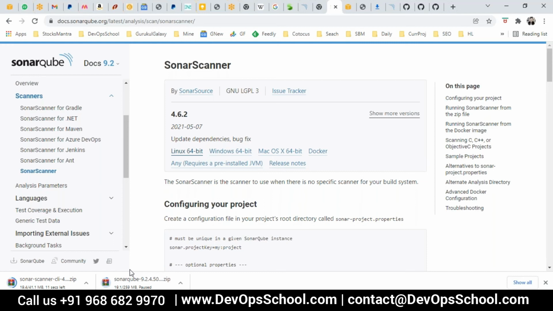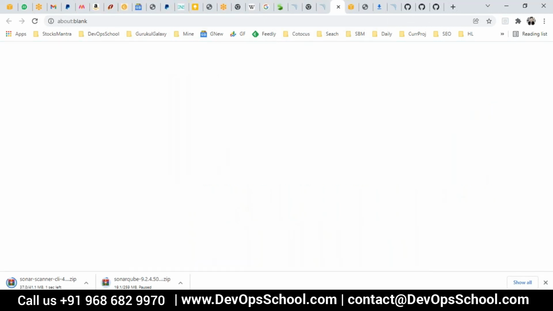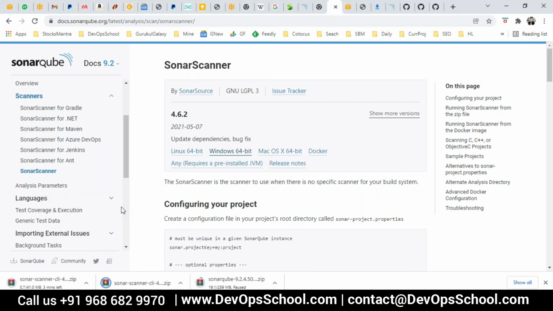So scanner actually you need to download for Windows, right? Because your code is placed in Windows. Yes, yes. See, you have a presence of mind better than me. I completely lost it actually. Because my workstation is Windows, so 64-bit, so I have to download for 64-bit. Let me cancel this. Yeah, you're correct.